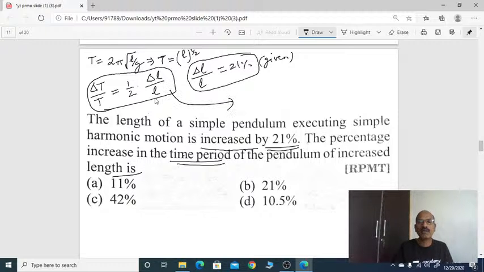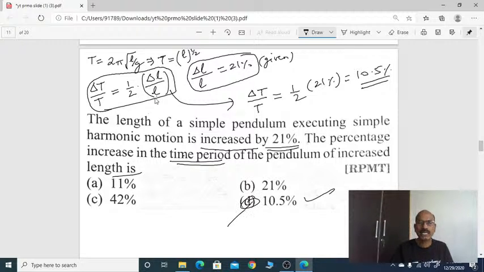Now use this formula: delta T by T equals 1 by 2 into delta L by L, and delta L by L is 21%. Divide 21 by 2, it is 10.5%. So option D is the correct answer. Right? Yes. Let us move to the next sum.